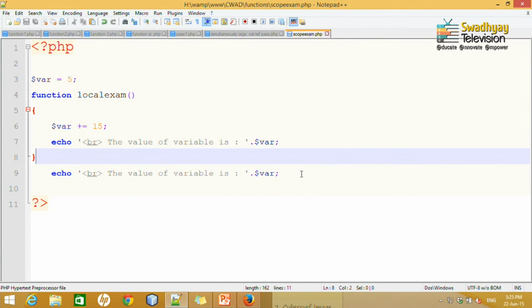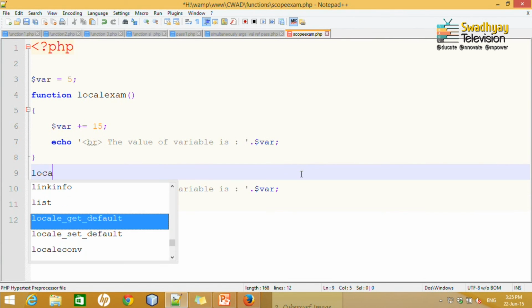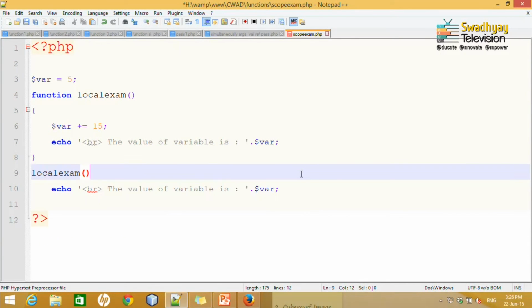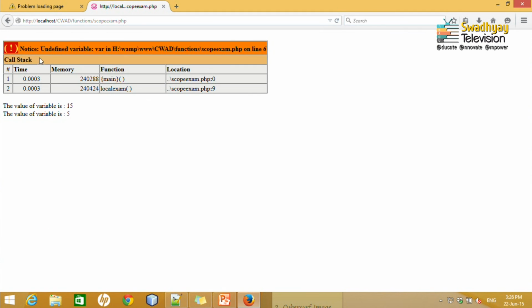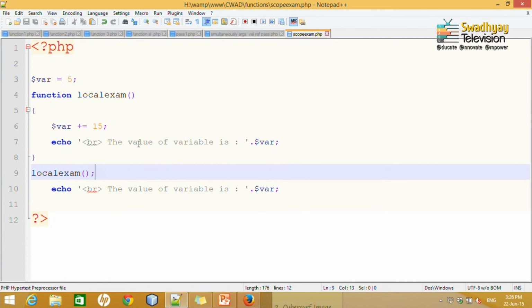Now, let me call this function, local example, and as it is a function I have to provide empty parenthesis. It says undefined variable var on line 6, because when I say plus 15 it will not add, because the variable is outside of that function.